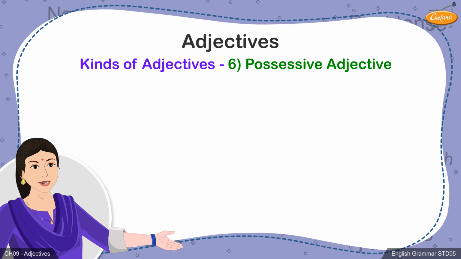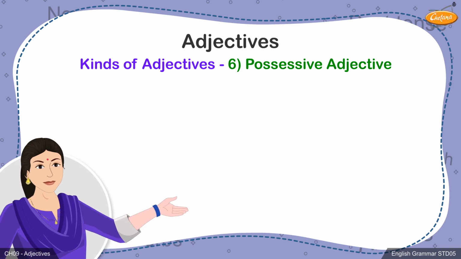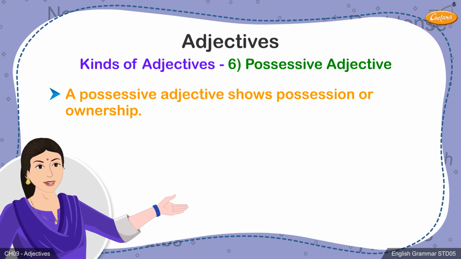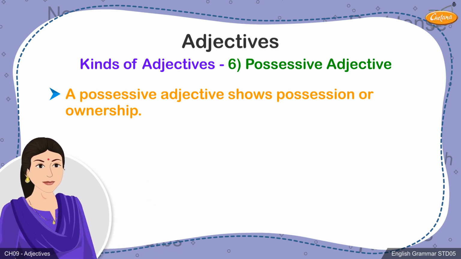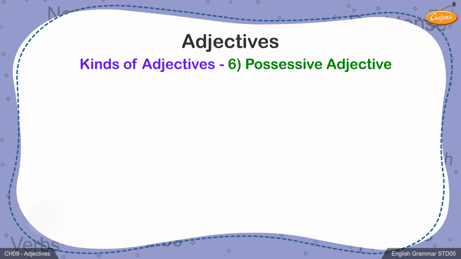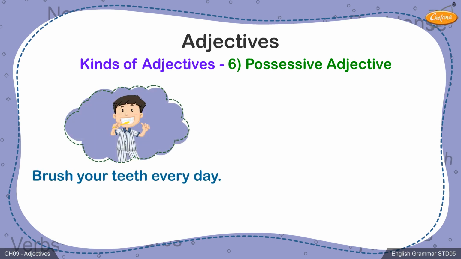6. Possessive adjective. The sixth kind of adjective is a possessive adjective which shows possession or ownership. It answers the question, whose? For example, A. Brush your teeth every day. In this sentence, we may ask the question, whose teeth? The answer is, your teeth. This shows the set of teeth being spoken about in the sentence is yours.